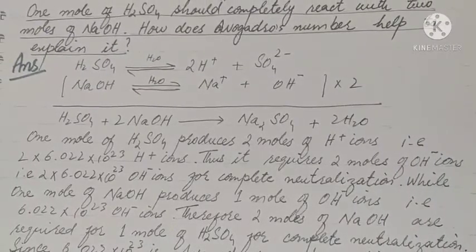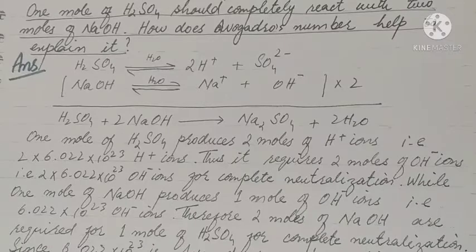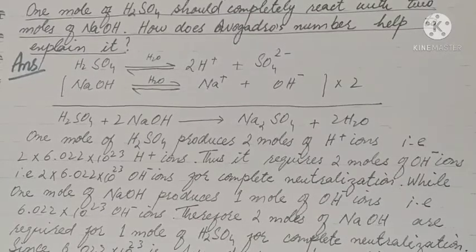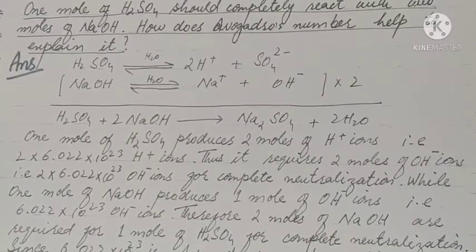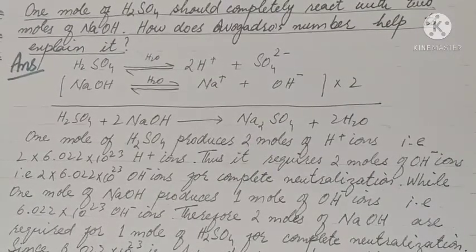H2SO4 ionizes in water as 2H positive ions and 1 SO4 2 negative ion, and NaOH ionizes in water as Na positive ion and OH negative ion. To equalize the number of H positive ions and OH negative ions, multiply equation 2 with 2. H2SO4 plus 2 NaOH gives Na2SO4 plus 2 H2O.